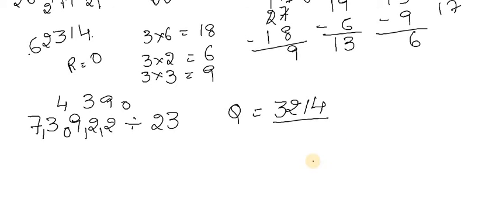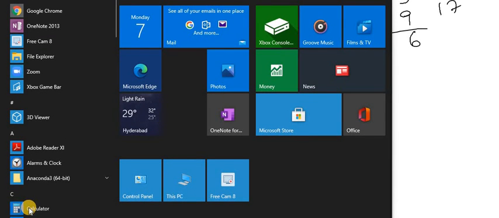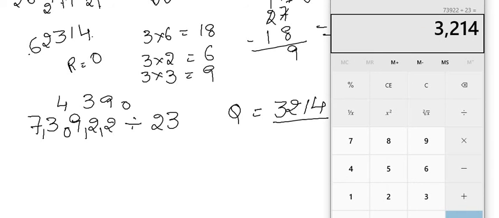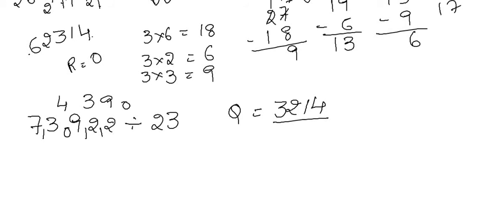Shall we go through the usual method? Okay, we will just find out through the calculator. I'll just open the calculator now. 73,922 divided by 23. 3,214. Yes, did you get the answer? 3,214. Okay, now we will try one more division question. Just by practicing each and every time, you are going to do it as fast as possible. So just go through so many problems and then you'll get the answers in a correct way.